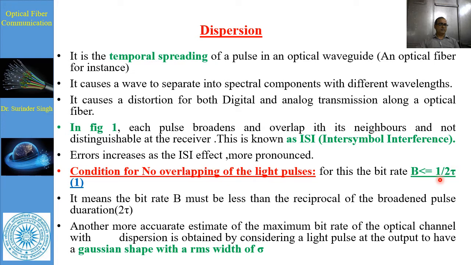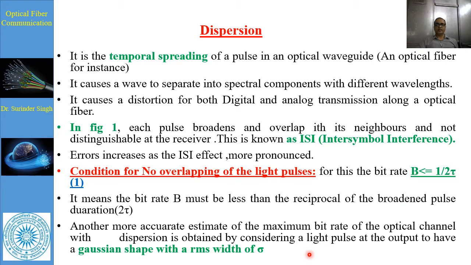One parameter is this one. Another is intermodal dispersion. Another definition: pulse broadening arises from intermodal distortion, which is basically the difference between the travel time of the highest order mode and the travel time of the lowest order mode. That is intermodal dispersion. In the case of this channel, for no overlap the bit rate should be less than or equal to 1 upon twice t.